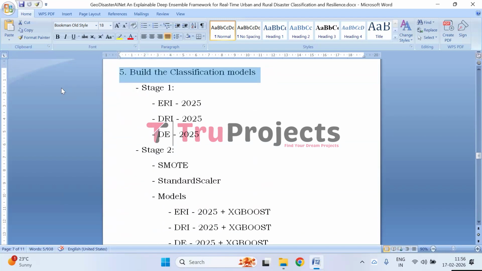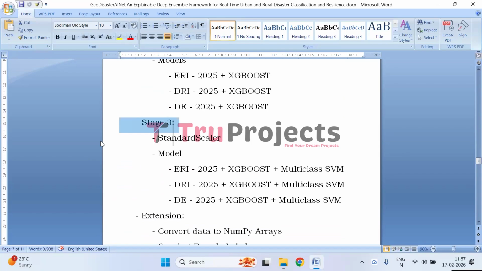Next, build the classification models. In this stage, three baseline feature-based models are developed to extract structured disaster-related features and perform initial classification. Stage 2: class imbalance is handled using SMOTE and features are standardized using StandardScaler to improve performance. The processed features are then classified using XGBoost, combined separately with ERI 2025, DRI 2025, and DE 2025 to enhance prediction accuracy. Coming to stage 3, in this stage, XGBoost predictions are further refined using a multi-class support vector machine to improve decision boundaries and increase classification robustness.